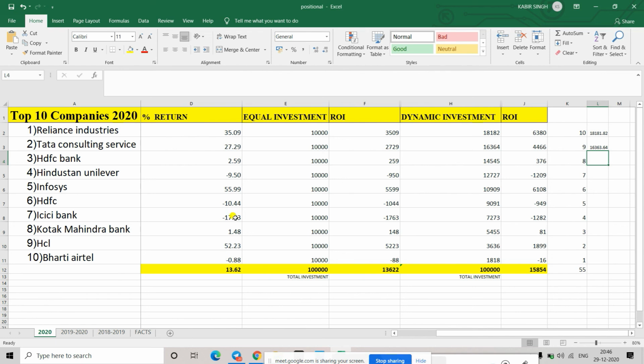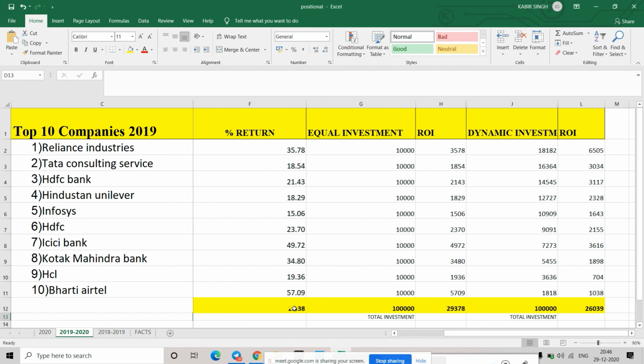Okay, so this one is actually of 2020. If you would have invested in January, and this is data till about 1.5 months back when I calculated, you would have got around 15%. And 2020 is where the COVID pandemic came. So even in that year, you would have got 15 to 16% return on your investment. Even in this situation, in 2019, as I have shown you, we got 30% return.